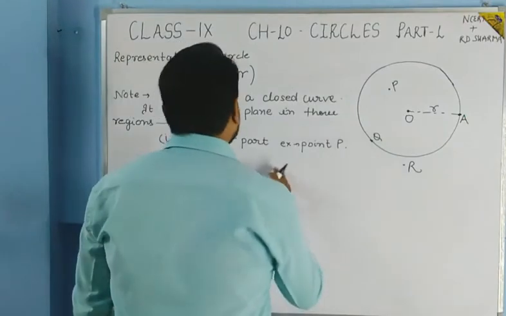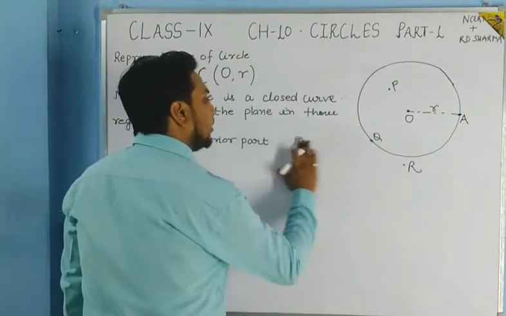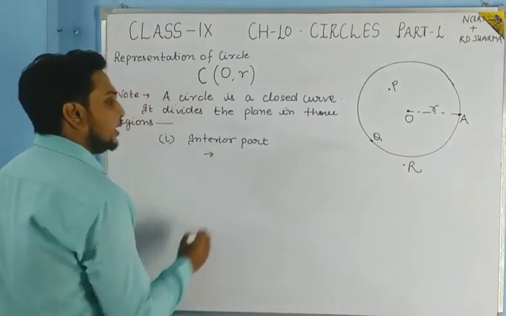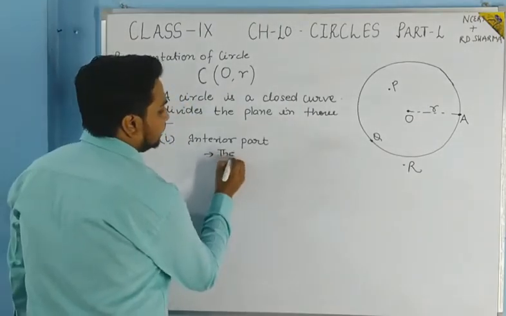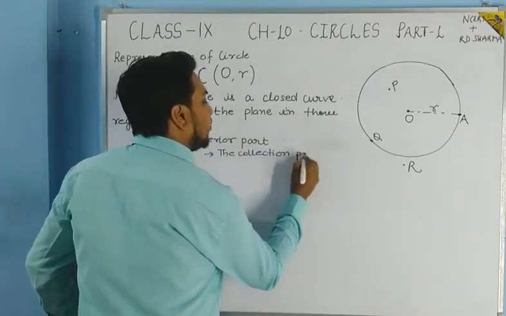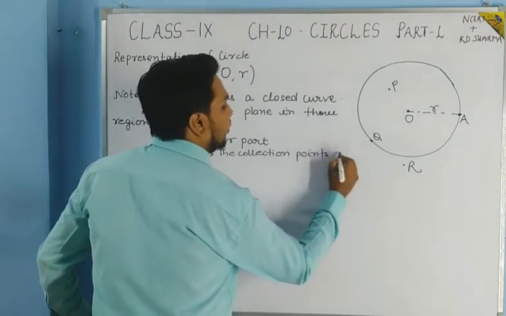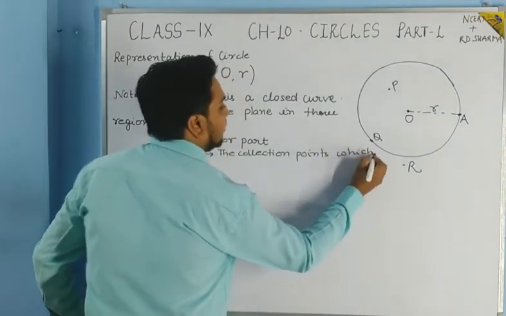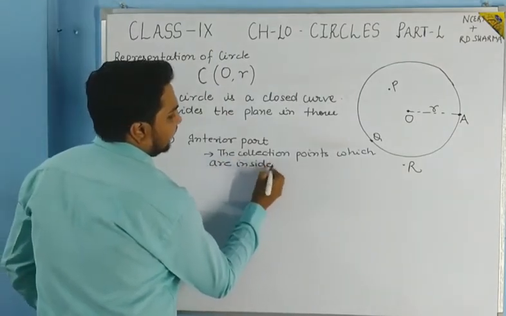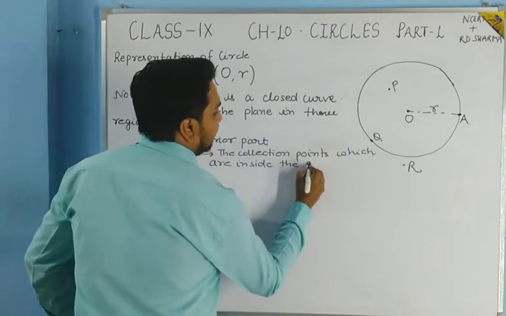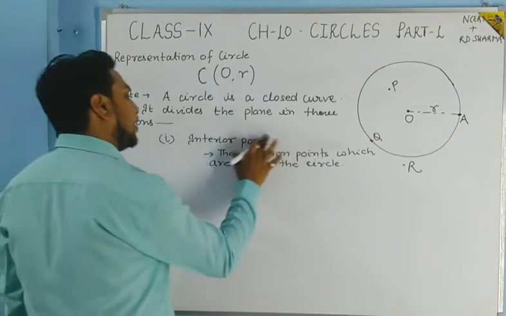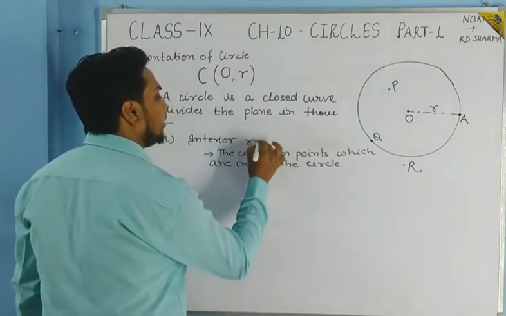So for the interior part, you can write the definition: the collection of points which are inside the circle is called the interior part, or you can write it as interior region.